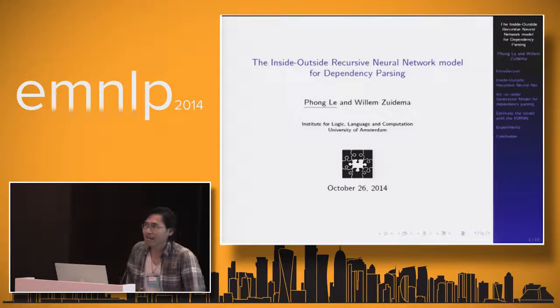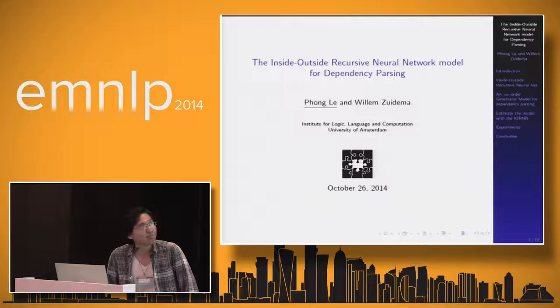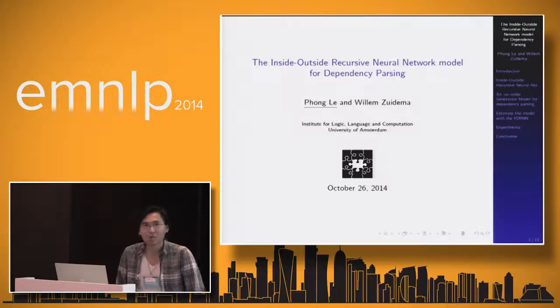So, you can guess from the title that my work is to apply deep learning to dependency parsing.